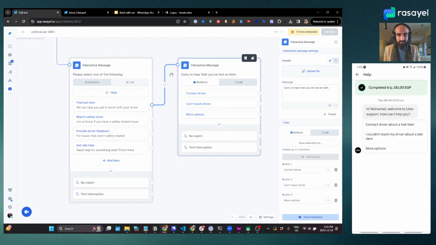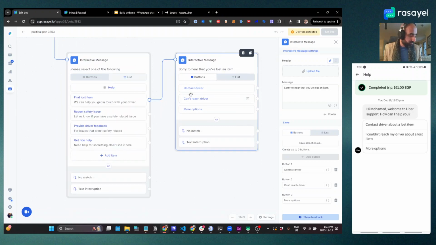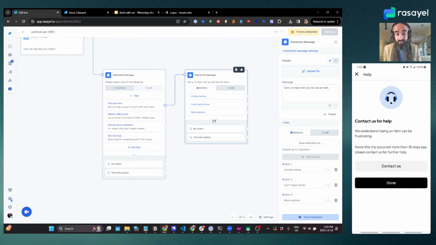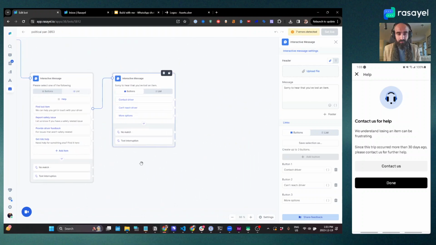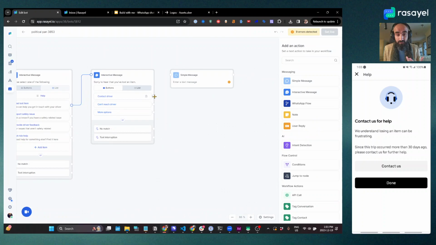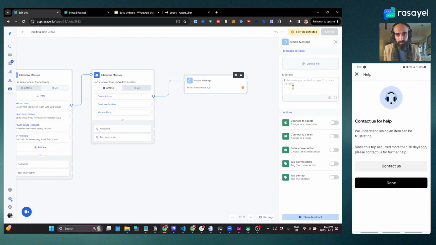Now let's see what these actually do on the Uber app. If I say contact driver about a lost item, it says, since this trip occurred more than 30 days ago, please contact us for further help. So in this case, it's basically saying that you need to get in touch with a human person. And that's exactly what we can do here in Rasayel. And so I'm going to take this over here and say, contact us for help.